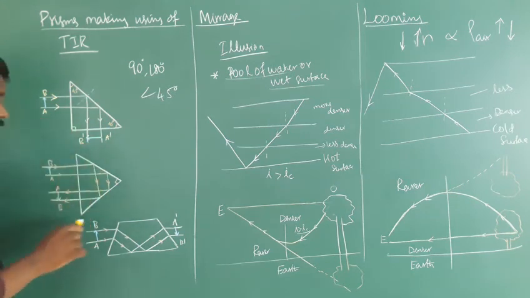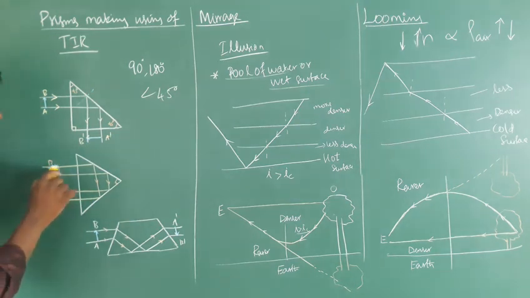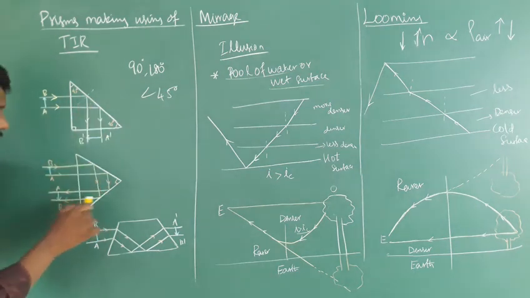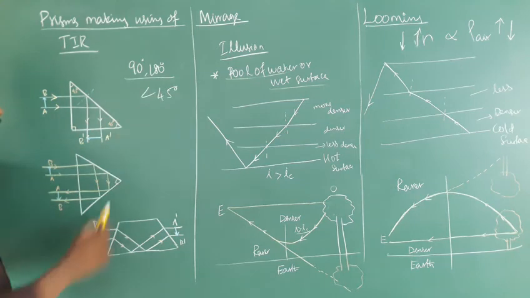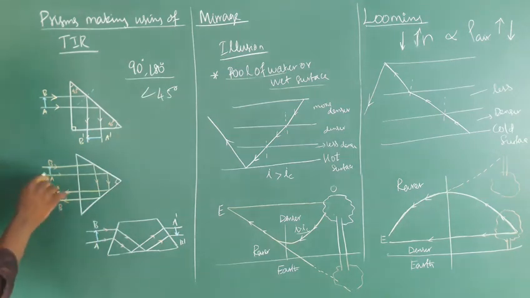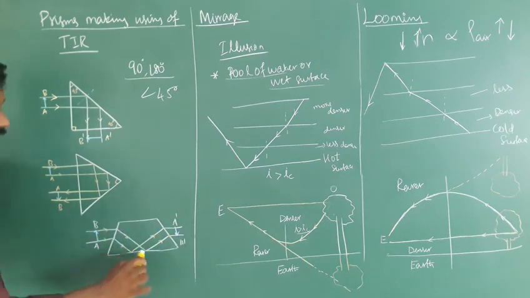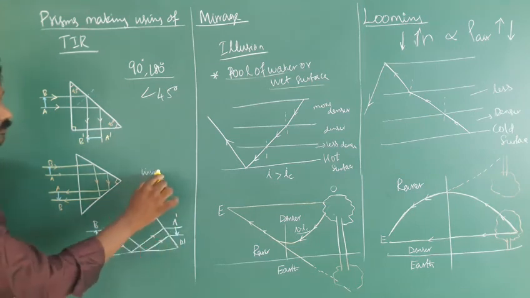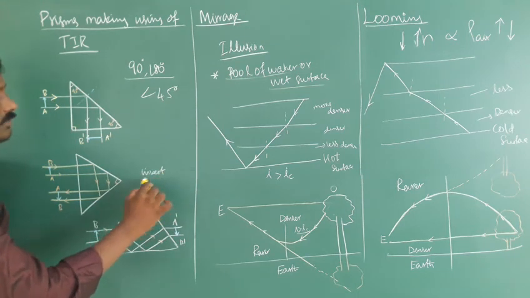Then another type of prism. The light is incident and reflected back. This is 90-degree reflection, and here it is completely reflected by 180 degrees. AB is the object, and here is the reversed image. Another type of prism: the light is incident and you get an inverted image. This prism is used to invert the image, keeping the same size.